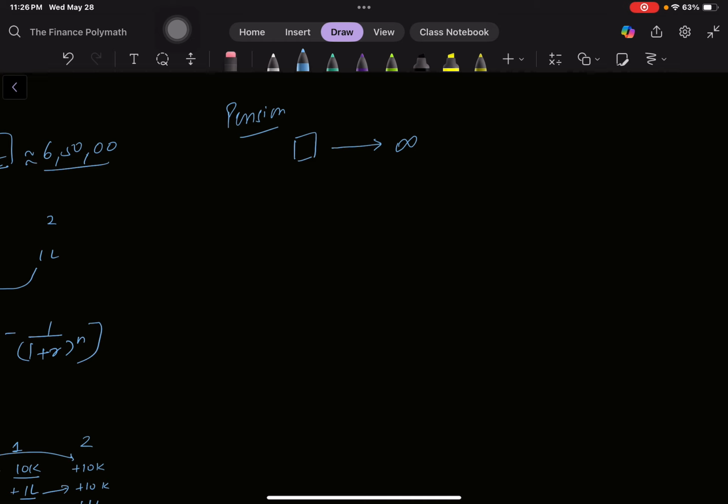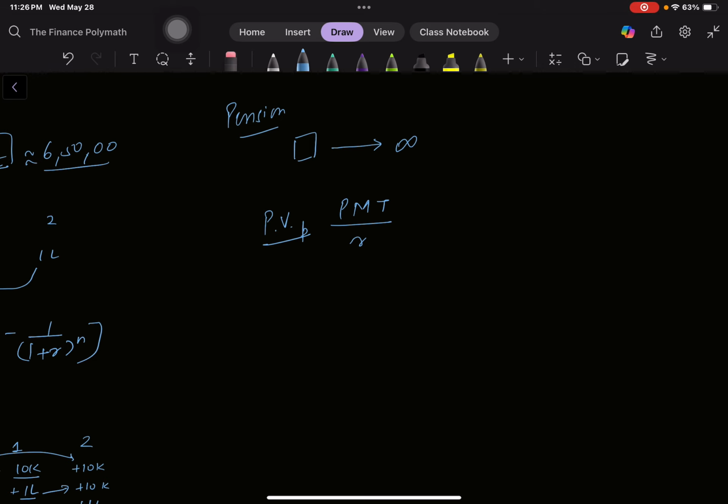Now, how to calculate the value of perpetuity? Of course we can find out the present value of perpetuity, but it is a bit difficult to find the future value because we are not sure about the number of years. So perpetuity has a very simple formula. You have your PMT, that is the monthly payment that you'll be getting, and you have to divide it by r. So this is the present value of perpetuity.